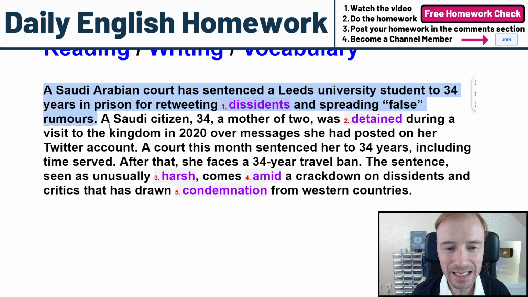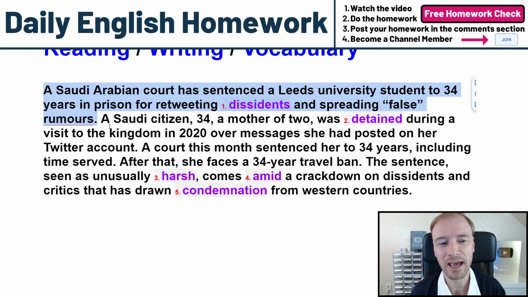What are dissidents? These are people that are against the state. So some people might call them traitors or something like that. But a dissident is a person who is against the government. All right. So this person was retweeting dissidents and spreading false rumors.